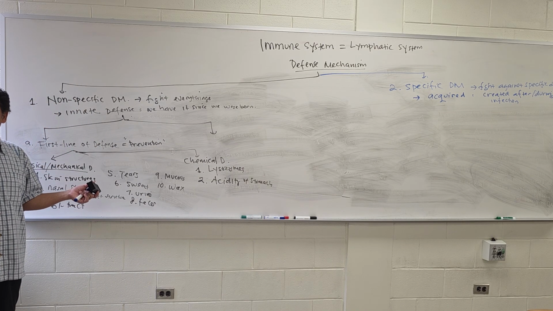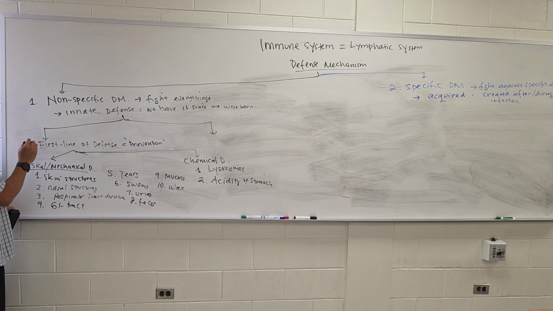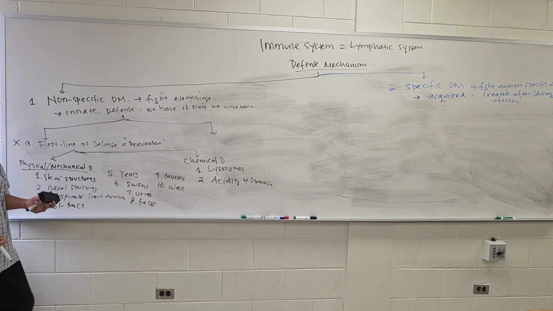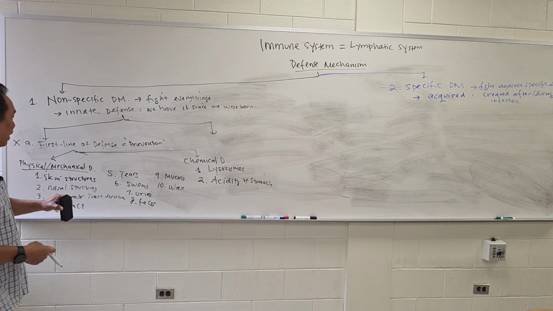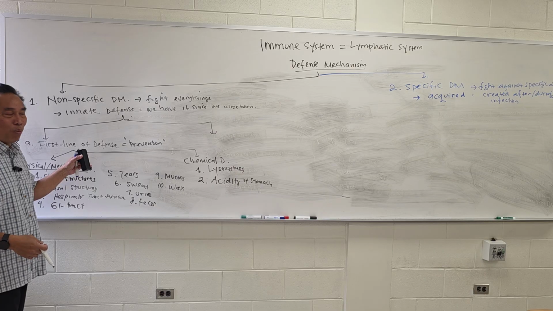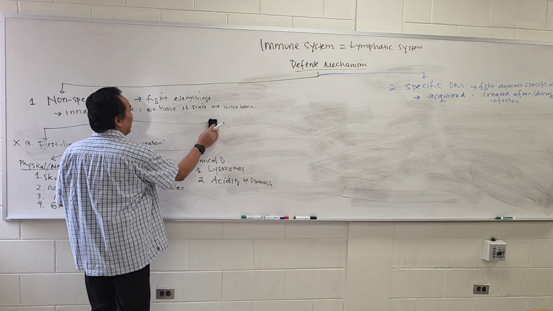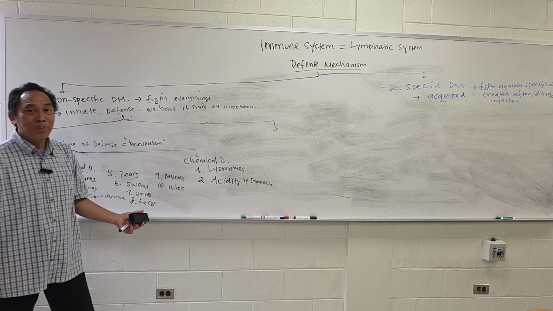Can you follow this? Are you with me? But sometimes, this is what happens. Sometimes our first line doesn't work. Like we have a skin damage, right? What happened then? The bacteria enter. Now, whenever bacteria enter into our body, what do we do?